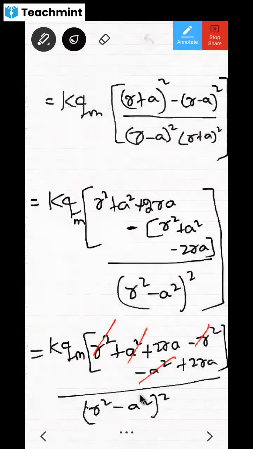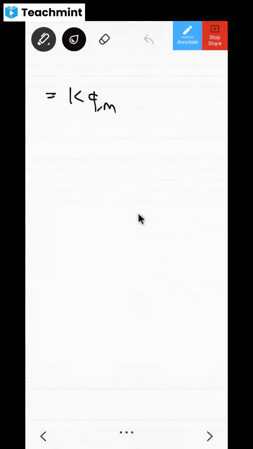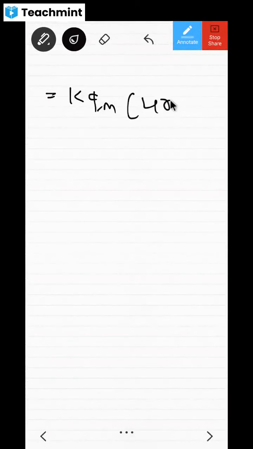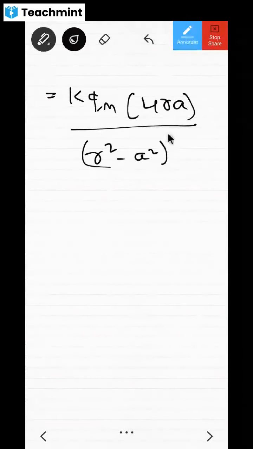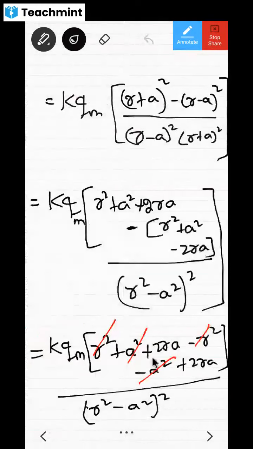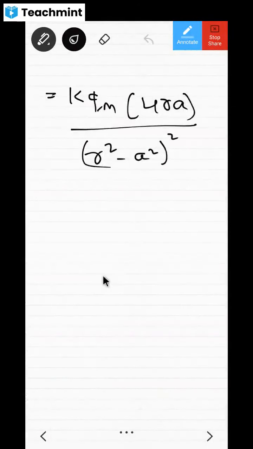Now moving forward, I'm going to get this as KQM, and inside what is remaining now? 2RA plus 2RA. It becomes 4RA, no? In the bracket, I'm going to write 4RA, and divided by R square minus A square whole square. Now this thing, I'm going to write it as K into QM into this 4RA.